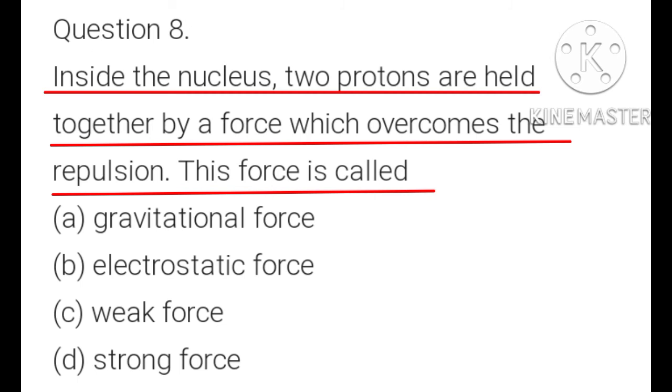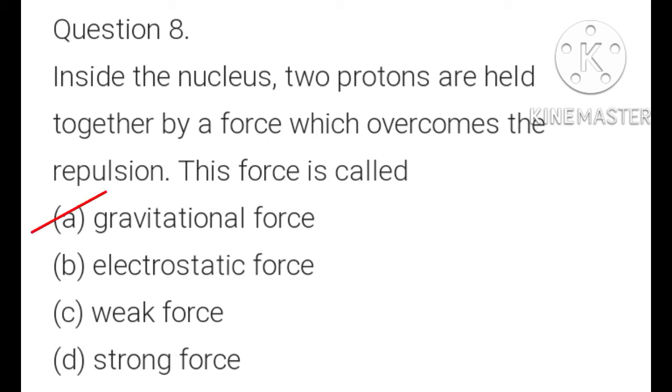Question number 8. Inside the nucleus, two protons are held together by a force which overcomes the repulsion. This force is called: A option, gravitational force; B option, electrostatic force; C option, weak force; D option, strong force.